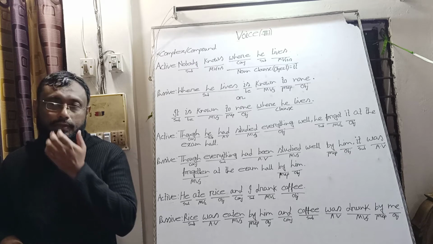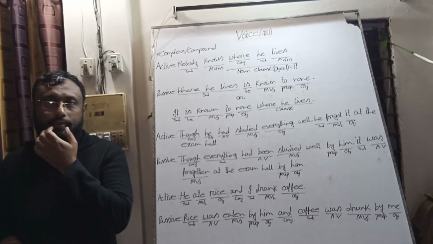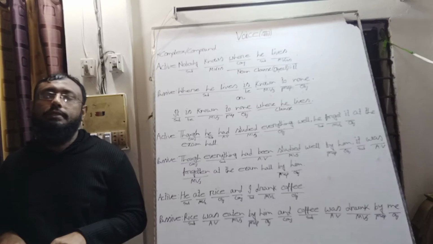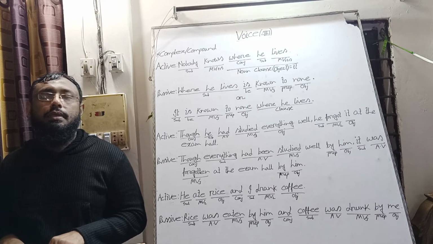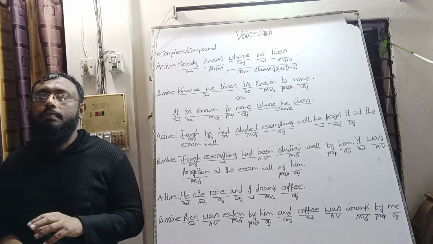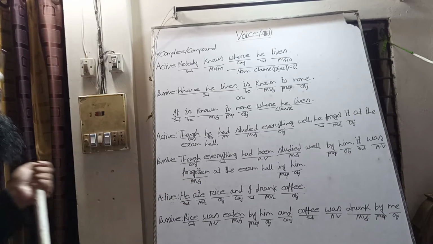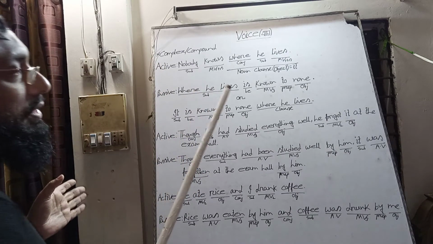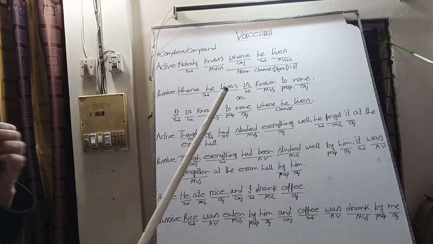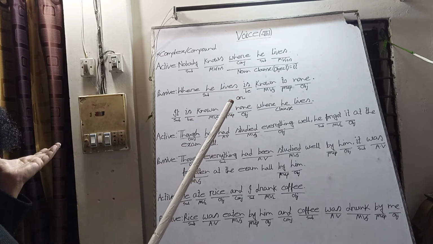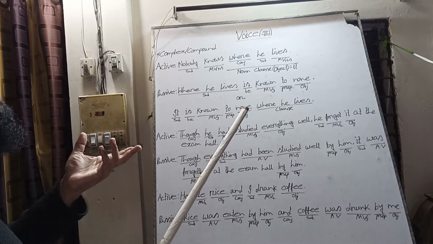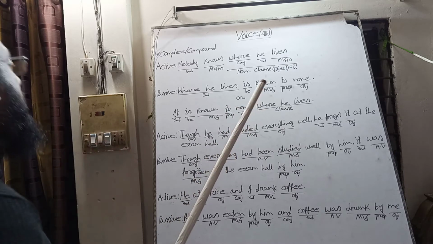Today I will discuss some rules of voice, especially complex sentence and compound sentence. Please look at the board. We know any complex sentence has one or two principal clauses or one or more subordinate clauses.